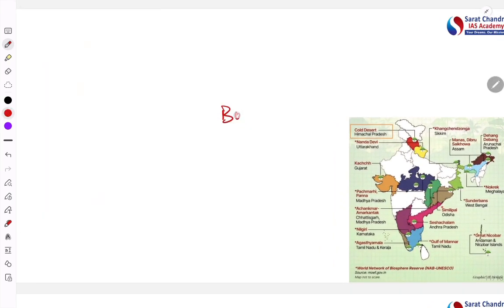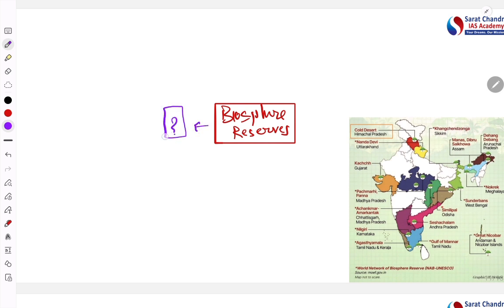Biosphere Reserve. What it is and what its significance is. First of all, what is a Biosphere Reserve?